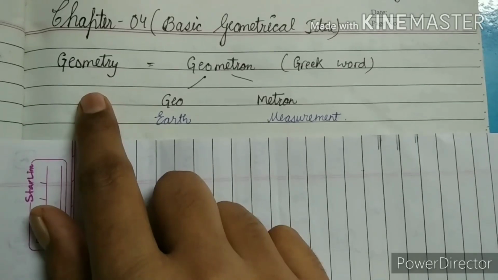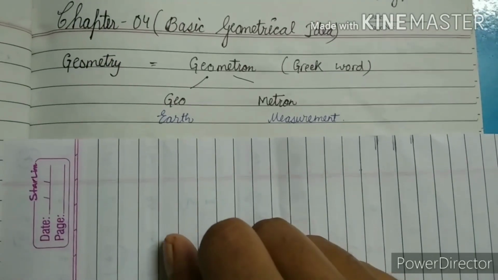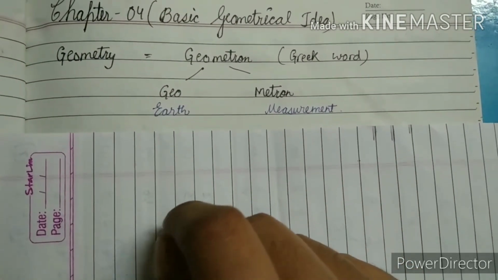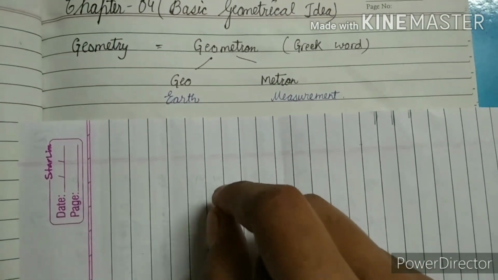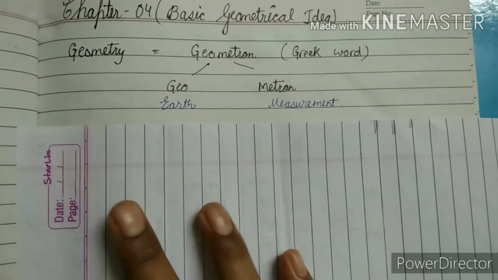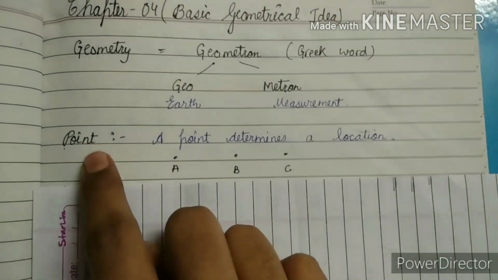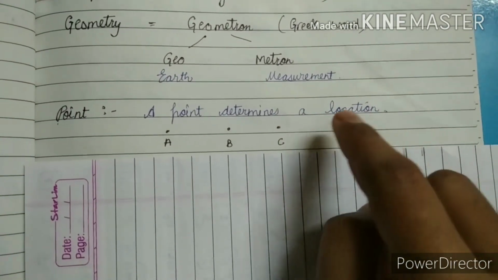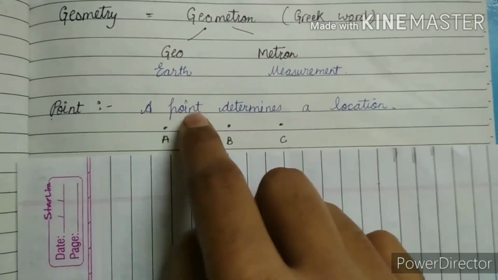Before starting exercise 4.1, we will go through some terms that will help us to do the exercise, as well as help us to understand geometry. So the first topic of geometry is always the point. A point determines a location. Whenever we are talking about any location, it means it is a point.